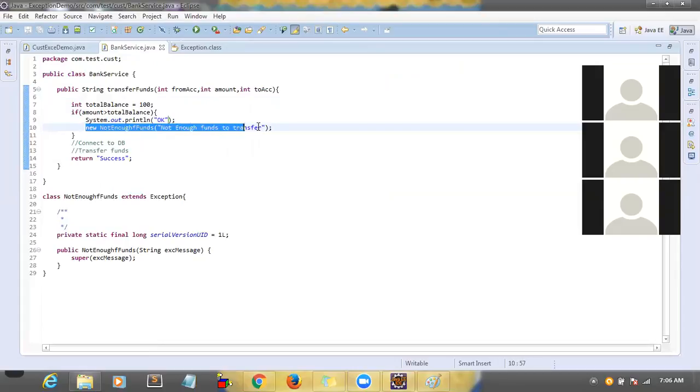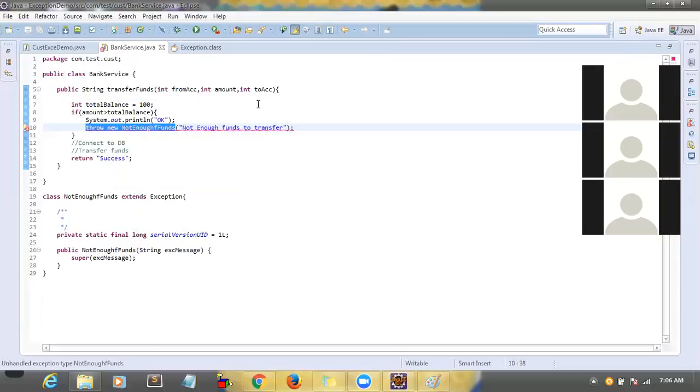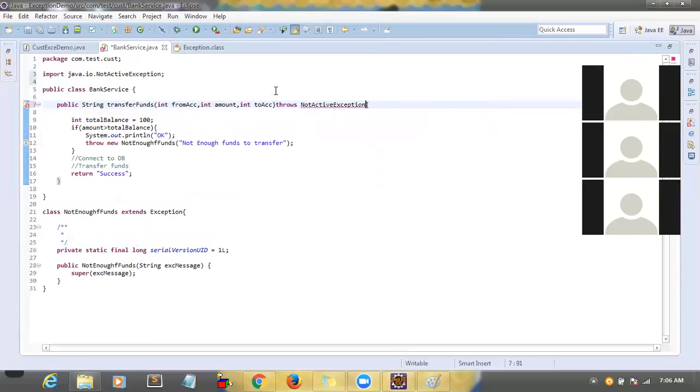So what we have to do? We have to write a throw statement basically. So let me write throw here. Whenever you are trying to throw an exception here, throw that particular exception to the user: sorry, not enough funds.